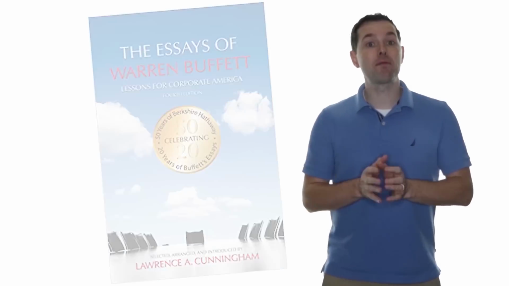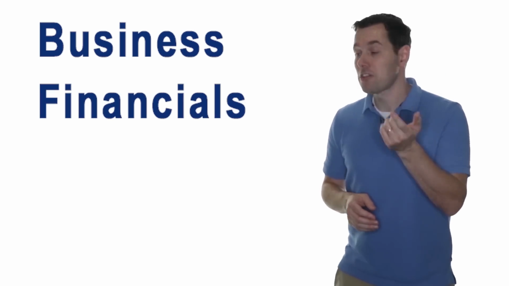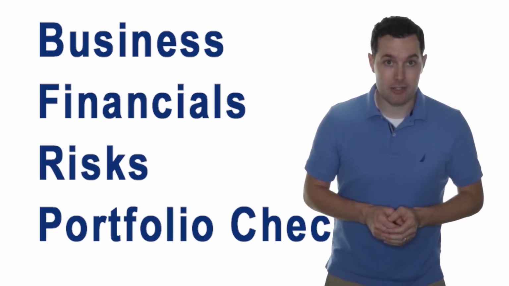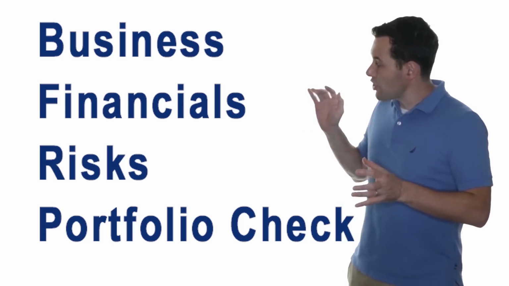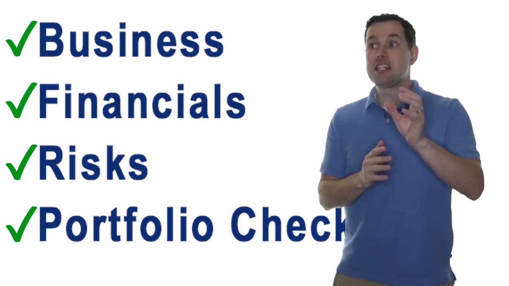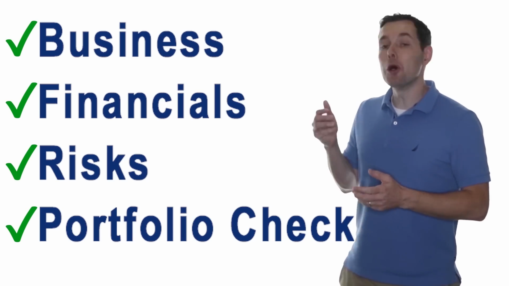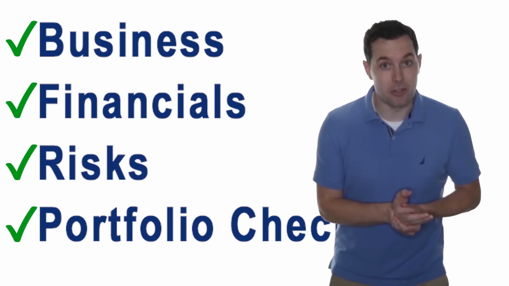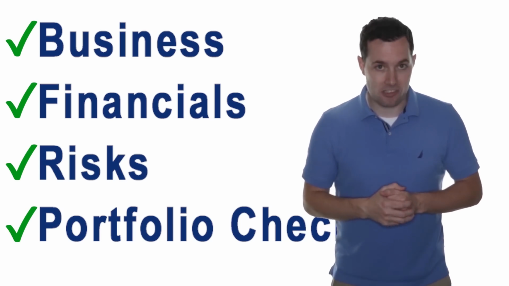Okay, so for this video, I've broken down Buffett's investing checklist into 4 main groups when analyzing a company. So we have the business, then we have the financials, risks, and then a portfolio check. Now, the key for a beginning investor is to be able to check off each of these categories as you've done the research and we think each category is good. Now, obviously, we could go much deeper than this if we wanted to, but I think that this is a great place to start, especially for new investors.